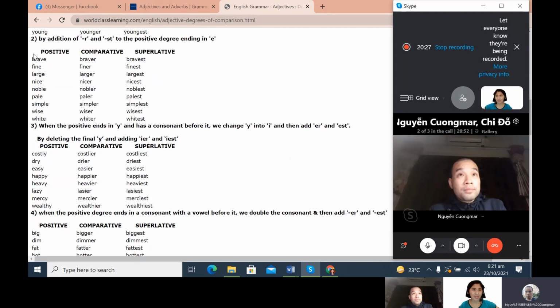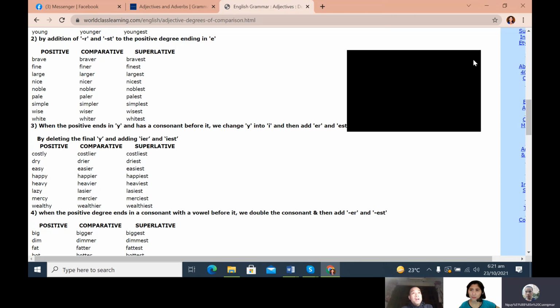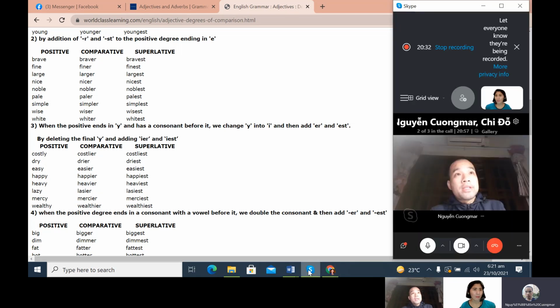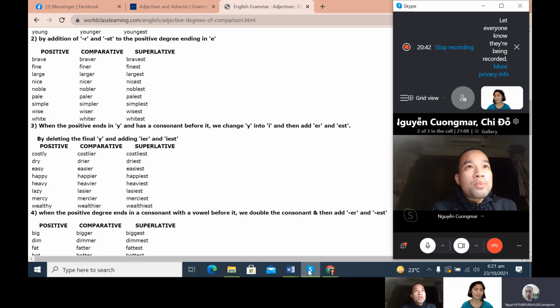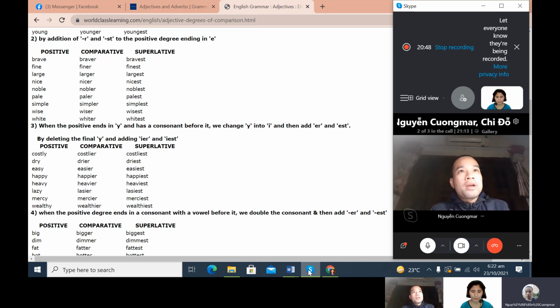Brave, braver, bravest. Please read. Fine, finer, finest. Large, larger, largest. Nice, nicer, nicest. Noble, nobler, noblest. Simple, simpler, simplest. Wise, wiser, wisest. White, whiter, whitest.